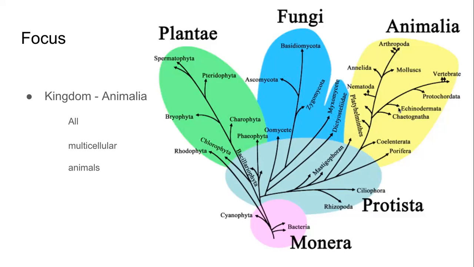So Robert Whittaker looked at body organization, cavity, segmentation, germ layers, symmetry, and he came up with this kind of classification. This is the who, how, and what of the 5 kingdom classification.